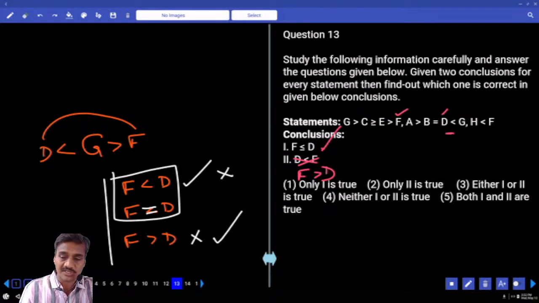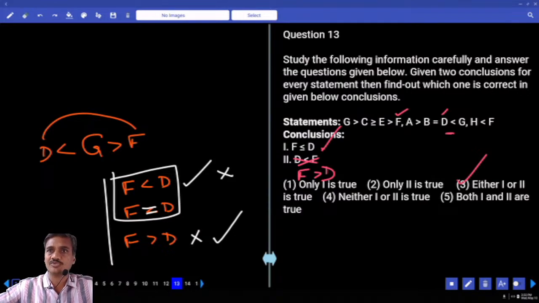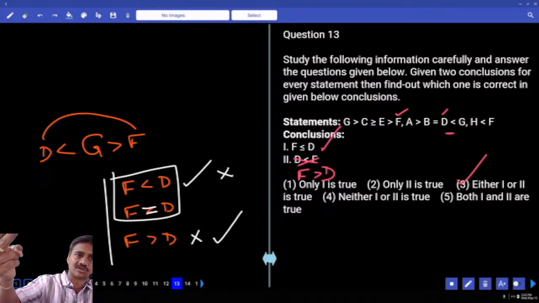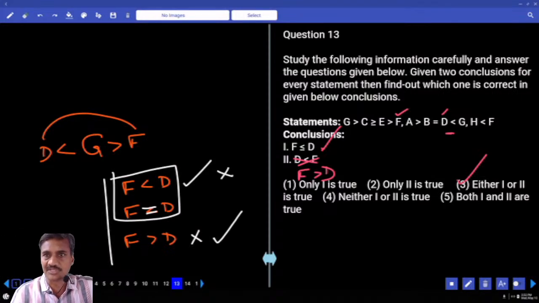Hence, what is your answer? Either 1 or 2, choice 3. It is not neither 1 nor 2. With opposite symbols, in general it should be neither. But here, all 3 relations were given between these 2 letters only, so it must be either or. That means 2 symbols must be present in one conclusion and the other one must be in the second conclusion.